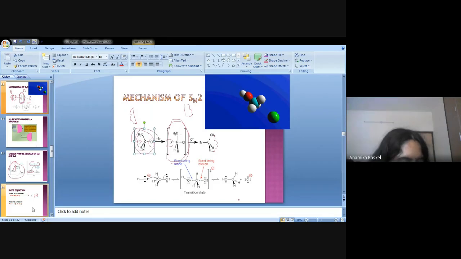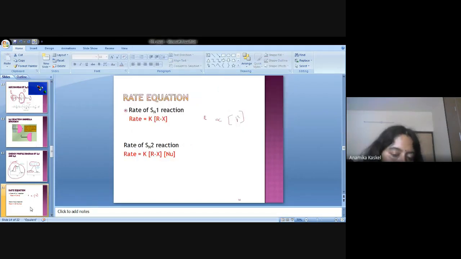That means the alkyl halide is present and Br minus is present. As there is no slow step, the rate is equal to a constant K with the concentration of the alkyl halide and the concentration of the nucleophile. Clear? So this is the SN1 mechanism and SN2 mechanism, and how we can generate the rate law for SN1 and SN2. Any doubt, any question regarding this?